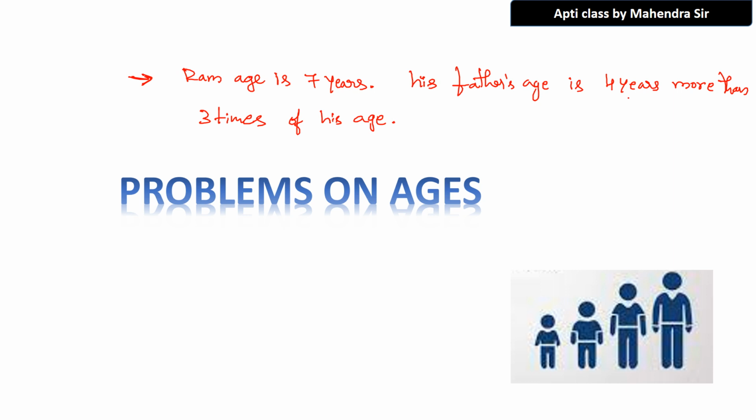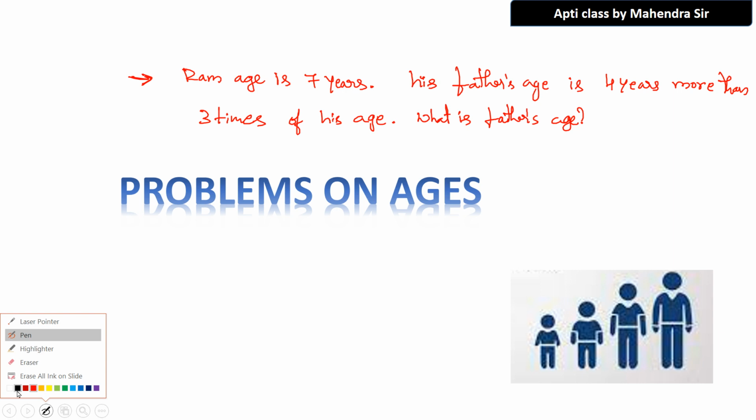His father's age is 4 years more than 3 times his age. That's it, the sentence formation. Ram's age is 7 years, and his father's age is 4 years more than 3 times his age. So my question is, what is the father's age? Whose father? Ram's father. Now what's the answer?